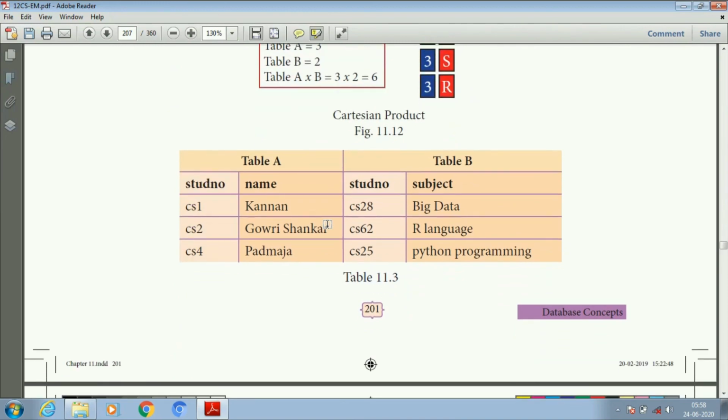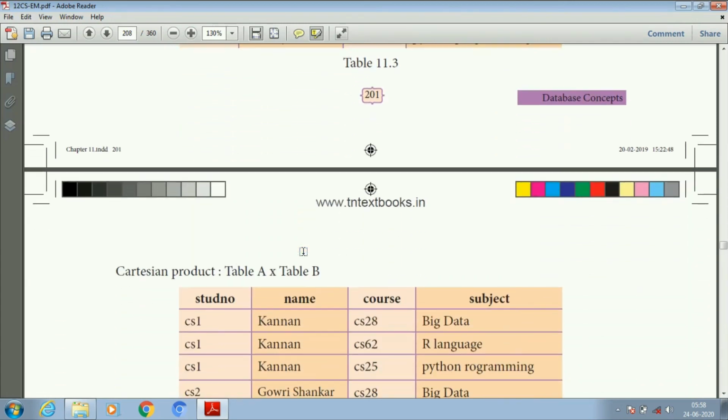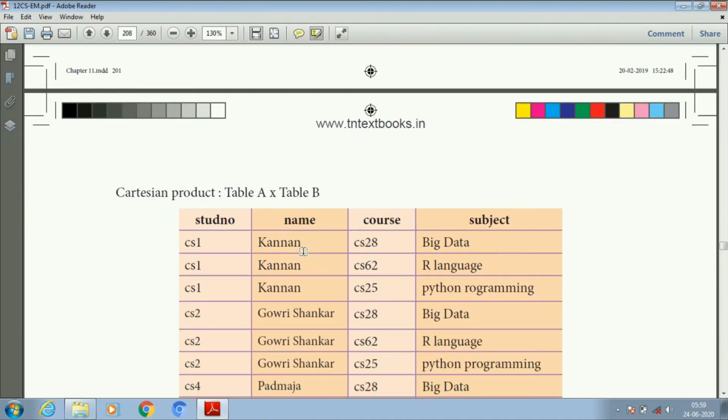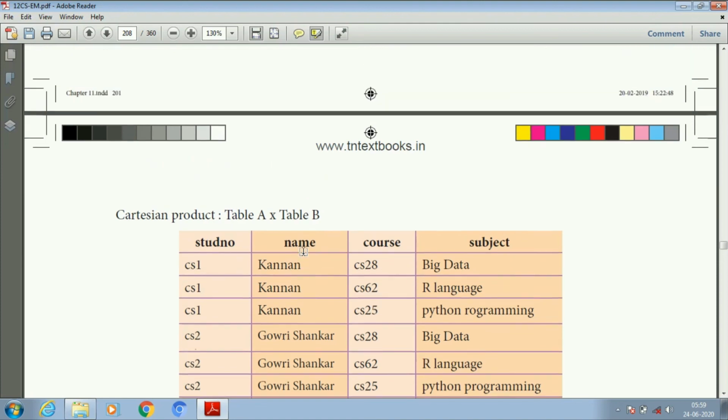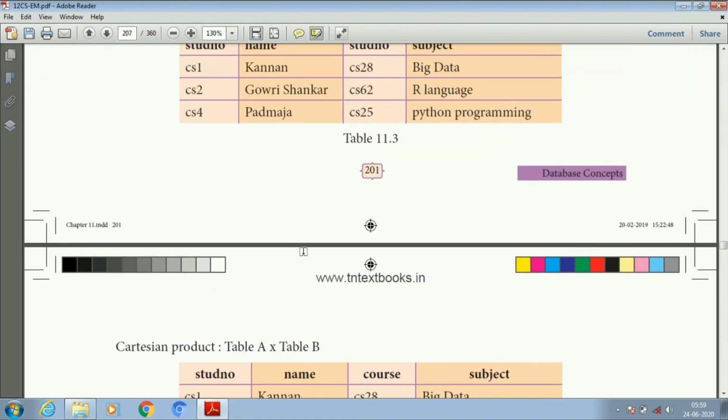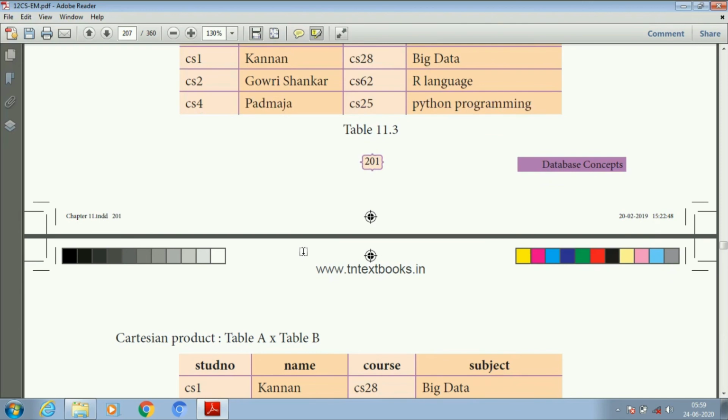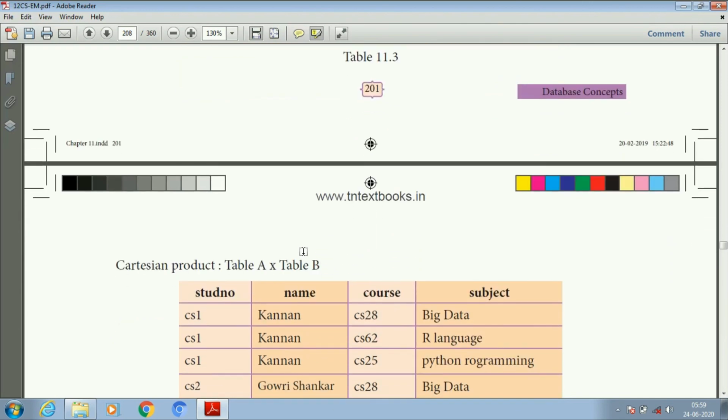And next one is table A, table B. Here first one is CS1 Kannan and next one is CS28 big data. So CS1 Kannan is merged with CS28 big data. CS1 Kannan is in the first table, so Kannan takes the three courses. First CS1 Kannan, CS28 big data. Next CS1 Kannan, CS62 R language.